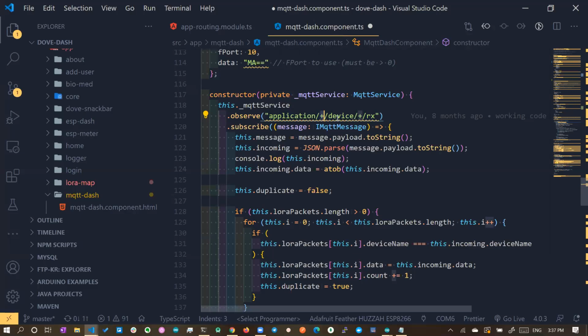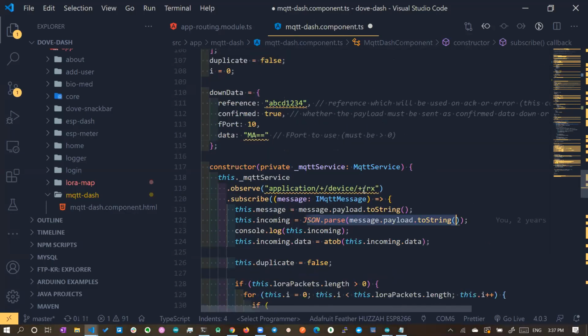Okay, now if you give subscribe, I think most of you know how MQTT works. MQTT is a publish subscribe model. So if you have subscribed to a particular topic, whenever there is an incoming data, you will be receiving that particular data. After receiving the message, you can see you are decoding the message, you are doing the JSON parse, because this data is in JSON format.